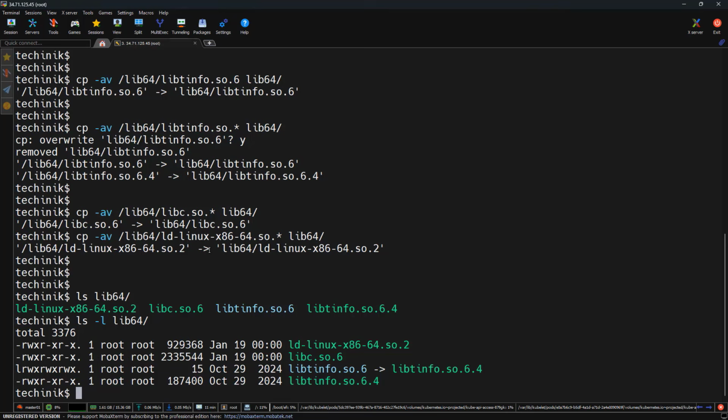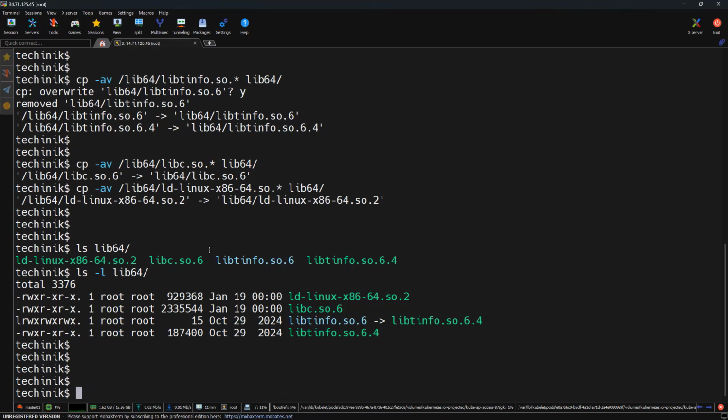Now let's copy another command, that is ls. For that we can use cp /bin/ls and to our bin folder.